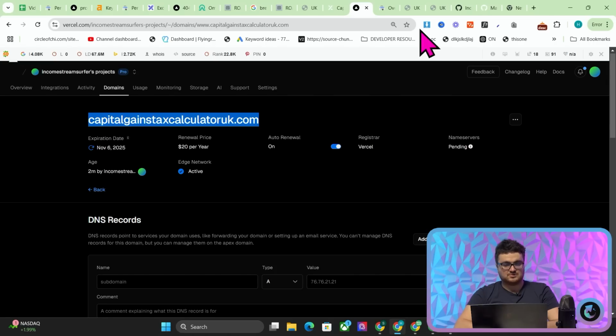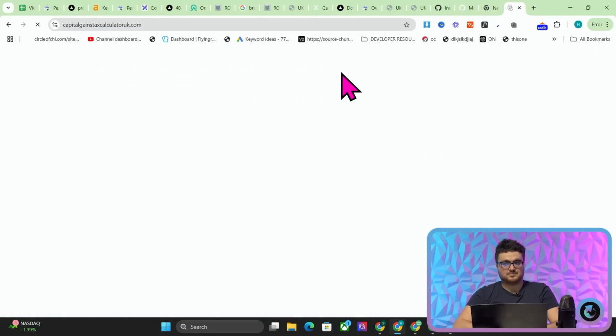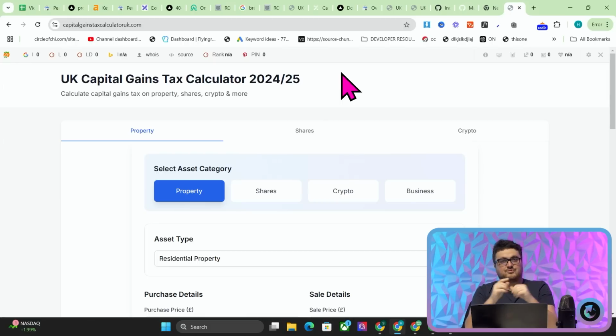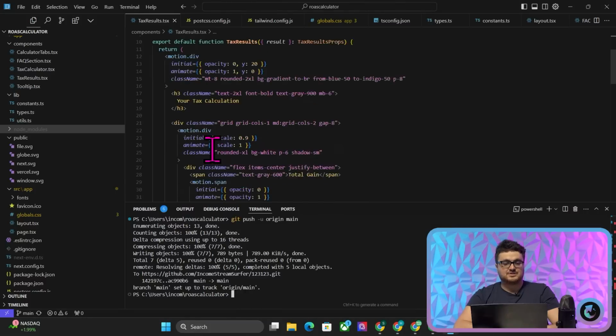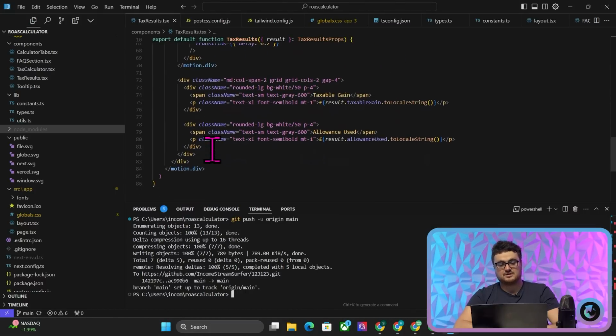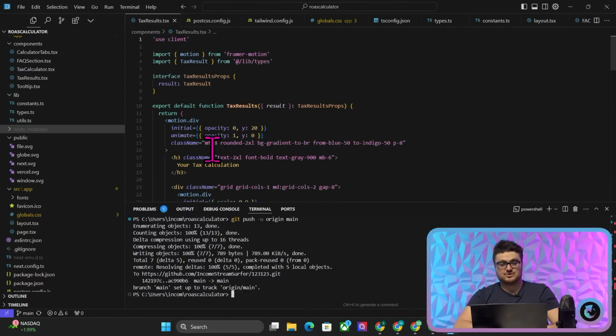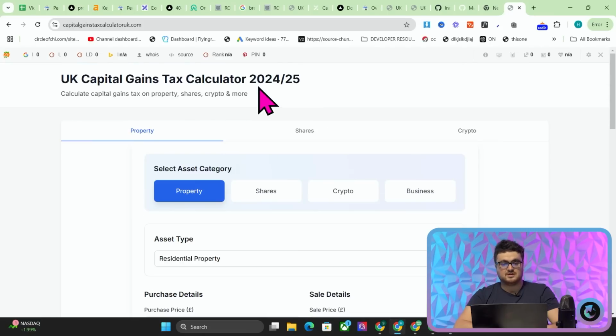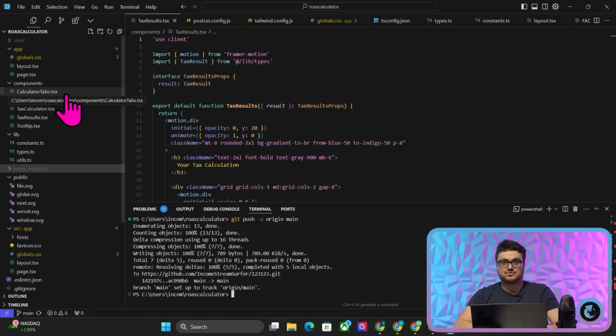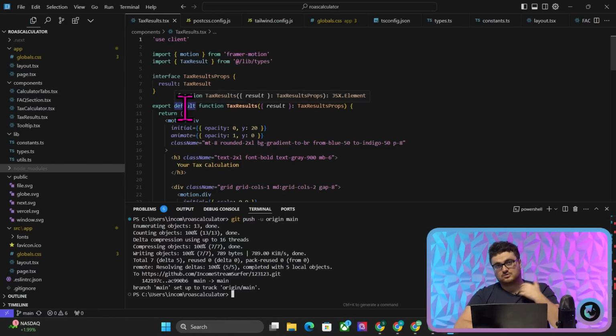So if we just go to the website, you'll see that it will be our calculator. Done. So before we're finished, let me just explain something. If you're watching all the way to the end, I'm going to give you a really, really good piece of information right now. You now have this project permanently on Cursor or Visual Studio Code or whatever you want. So if you want to make a change, it's very, very easy. It's not like bolt.new, okay? You're not going to delete any old code or anything like that.